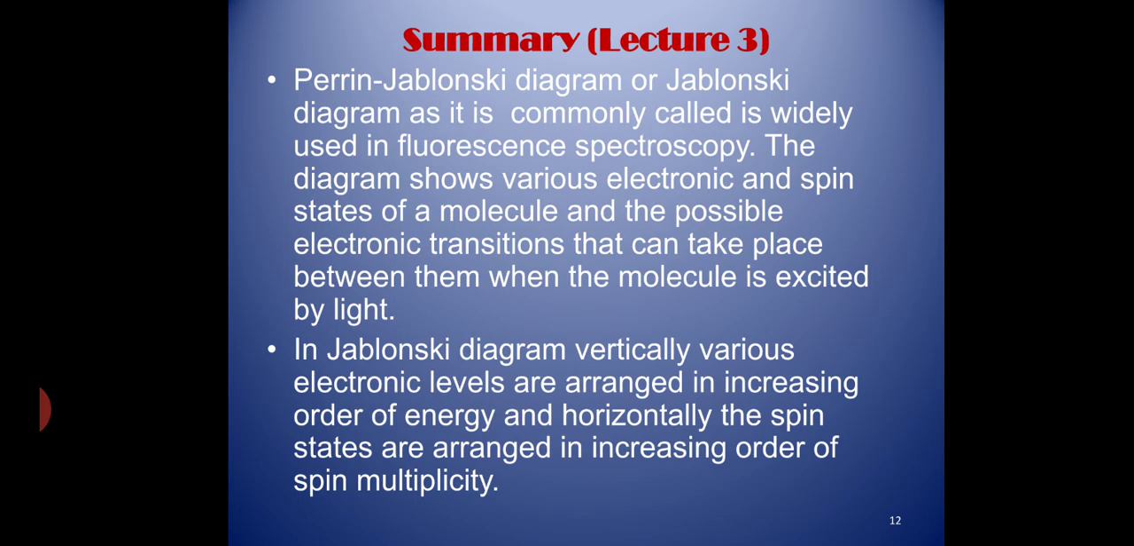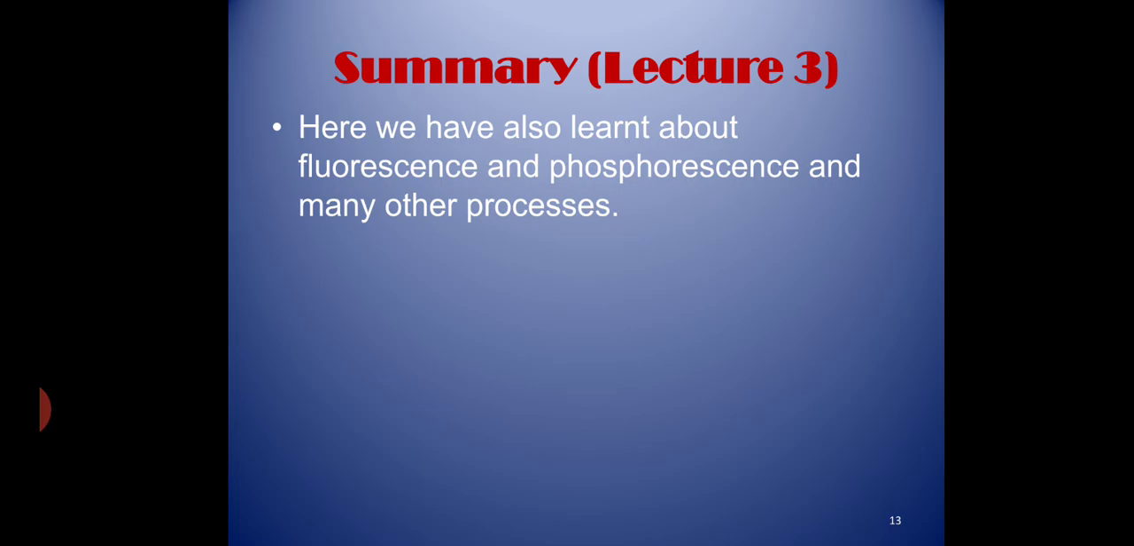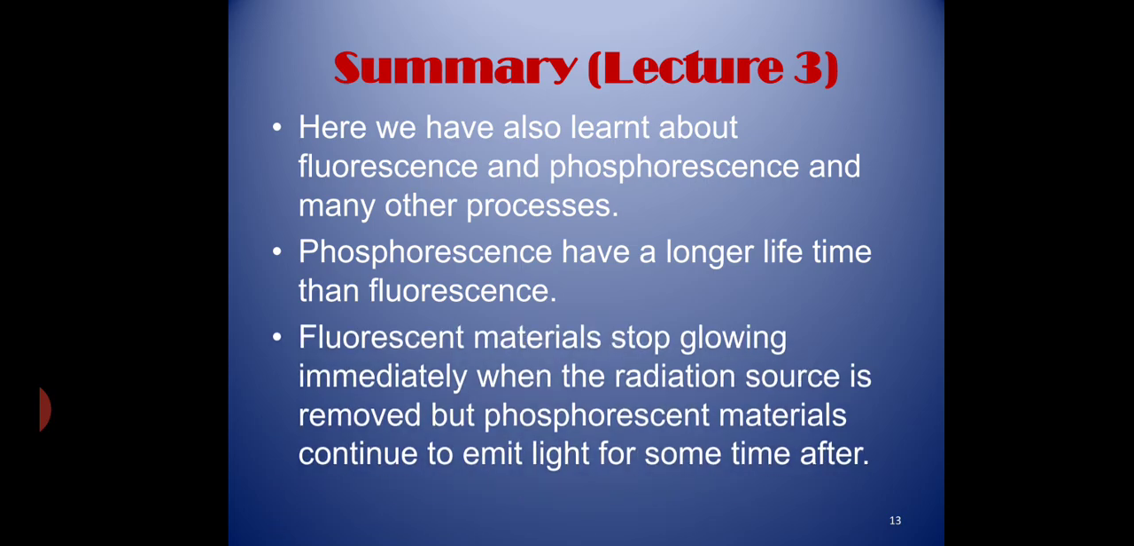In the Jablonski diagram, vertically various electronic levels are arranged in increasing order of energy, and horizontally the spin states are arranged in increasing order of spin multiplicity. Here we have also learned about fluorescence and phosphorescence and many other processes. Phosphorescence has a longer lifetime than fluorescence. Fluorescent materials stop glowing immediately when the radiation source is removed, but phosphorescent material continues to emit light for some time after. That's all for today's lecture.